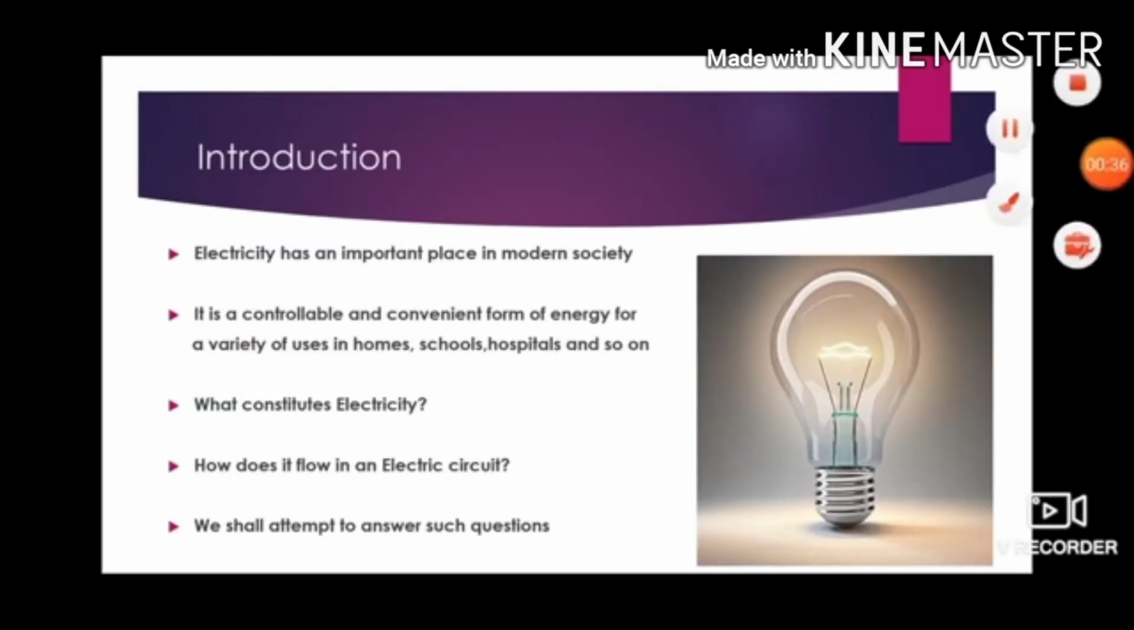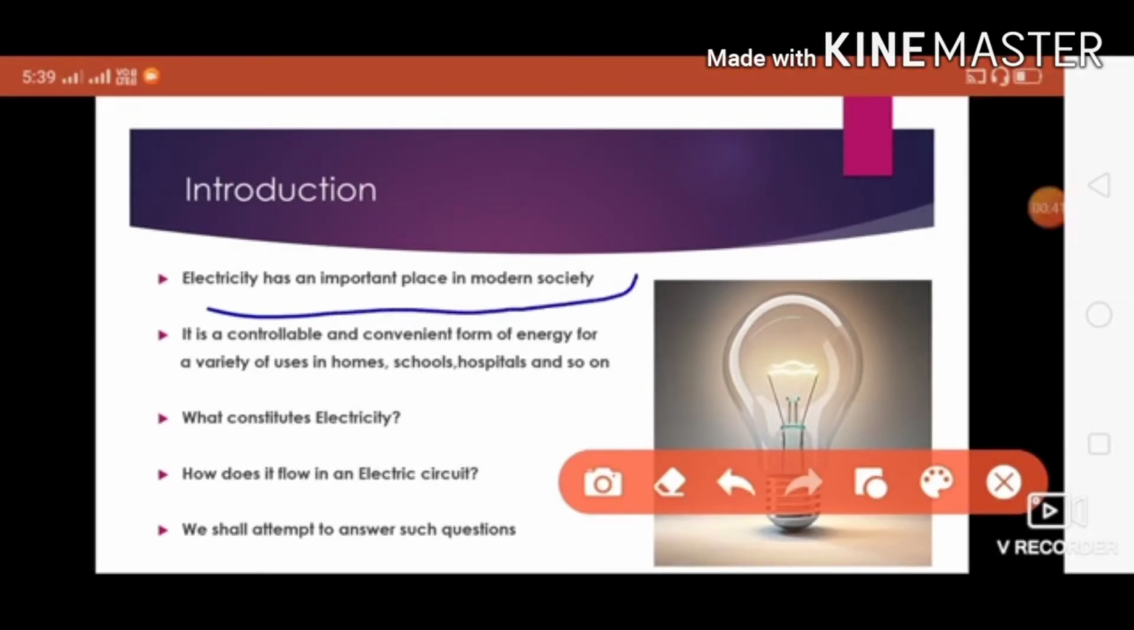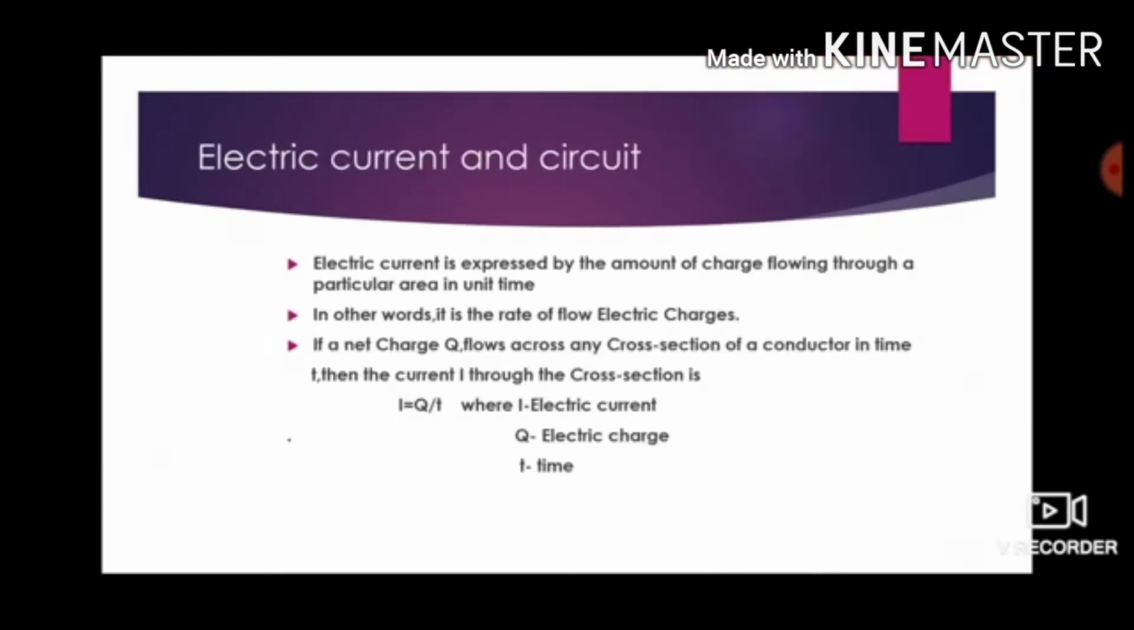Now let us start the introduction part. Electricity has an important place in a modern society. It is a controllable and convenient form of energy for a variety of uses in homes, schools, hospitals, and so on. We all know that electricity is very essential for living. Without electricity, we can't live in a modern society. So now the question obviously comes: what constitutes electricity? How does it flow in an electric circuit? We are going to answer such questions in the coming classes.